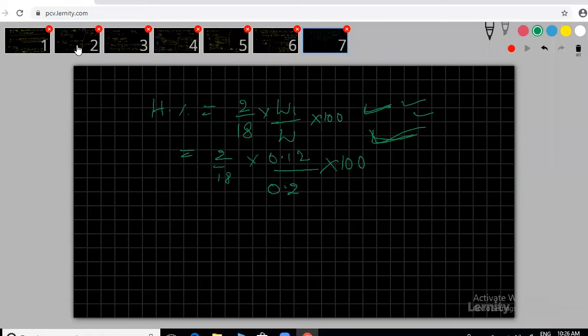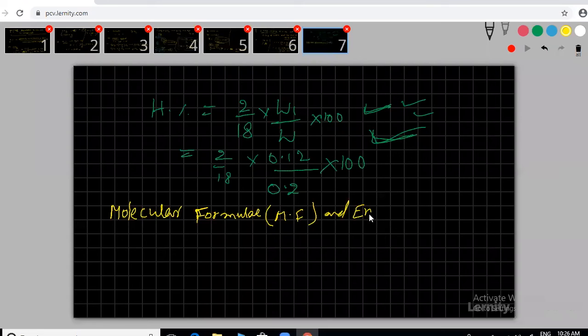Next heading: molecular formula and empirical formula. Molecular formula, MF I am taking, and empirical formula, EF. This is the heading. First one, molecular formula, heading and definition, sir.